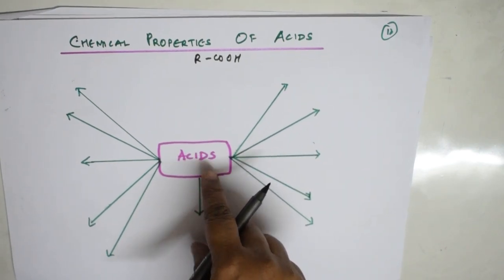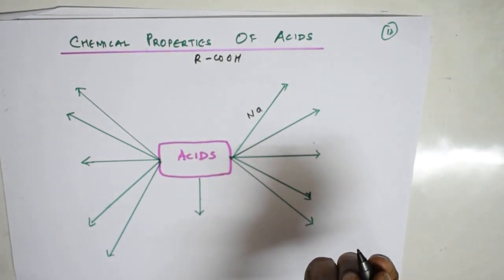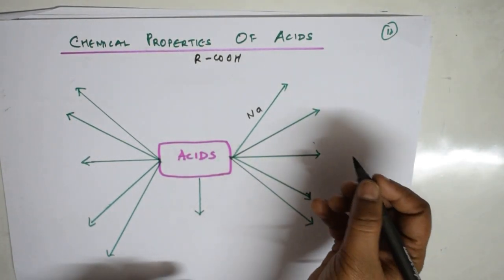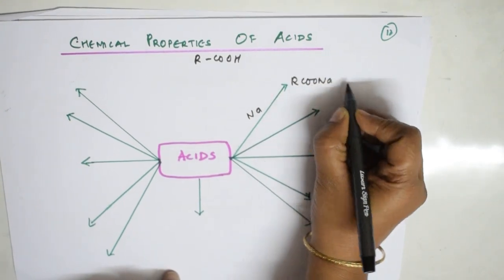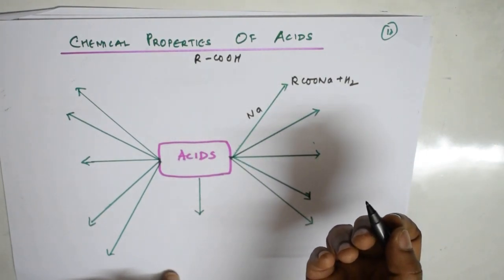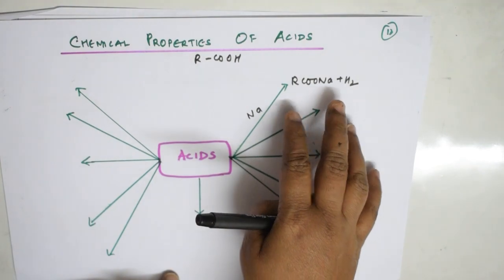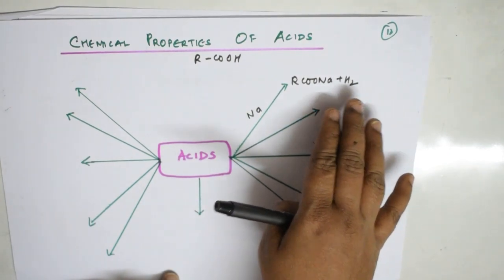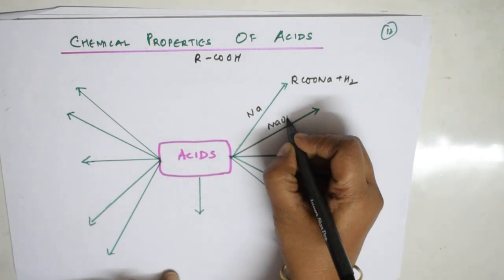So acids, first of all, when you introduce sodium, it is going to form a compound that is nothing but RCOONa, and hydrogen gas is released, right? The acid first forms the sodium salt, and hydrogen gas is released with a metal. Suppose you're taking sodium hydroxide.